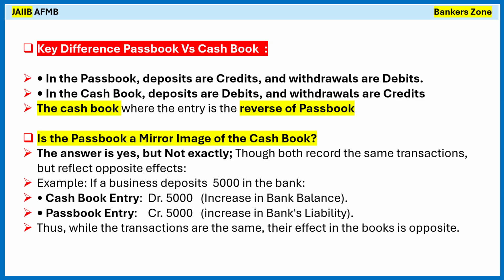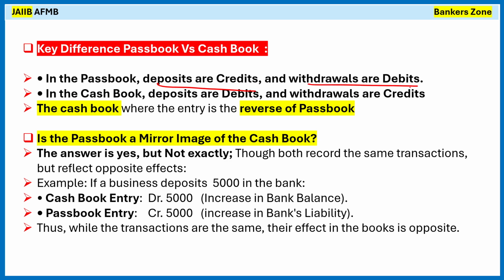In the passbook, whatever deposits we make are the credit part, and whatever withdrawals are the debits, right? In the passbook, this is very common. We are aware: whenever there is a withdrawal, these are the debits, and whenever there is a credit, it is called a deposit, right? So simply, in the passbook, deposits are credits and withdrawals are debits.